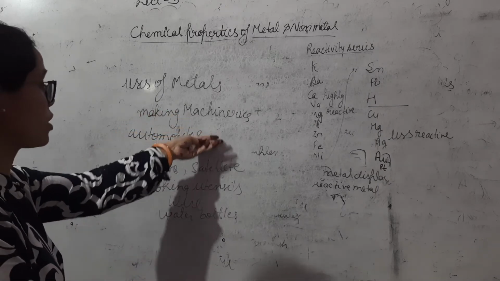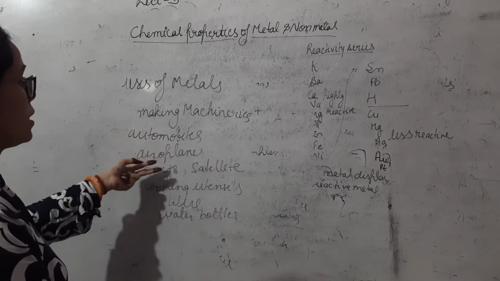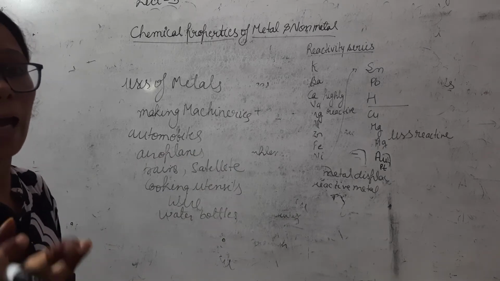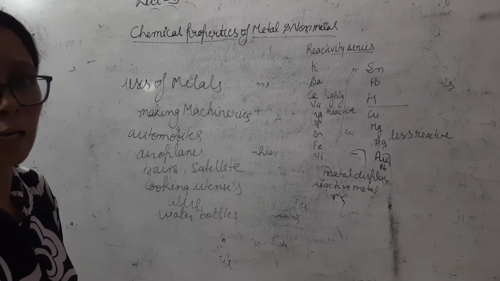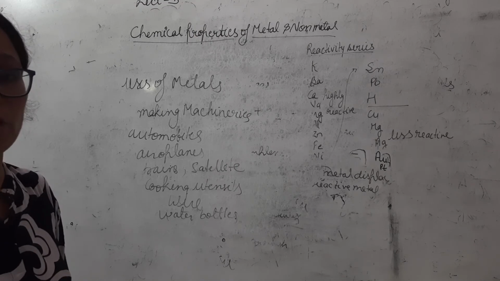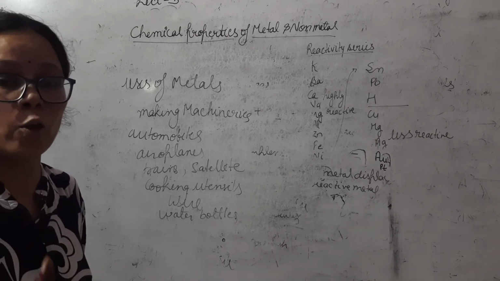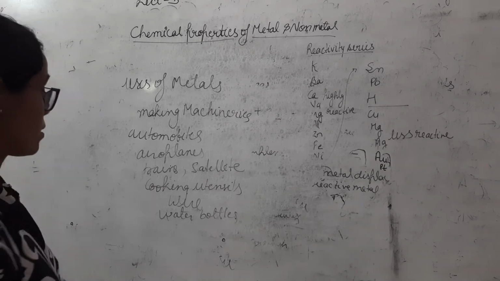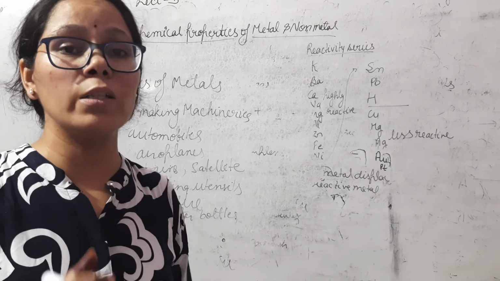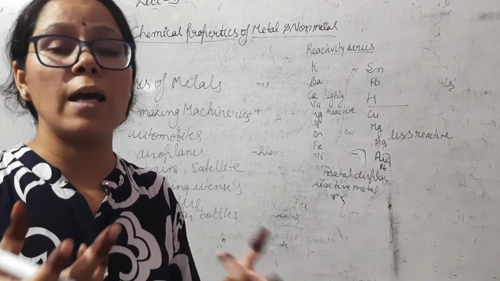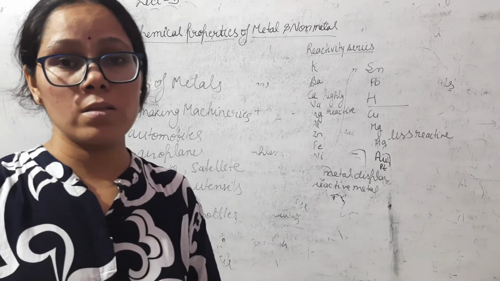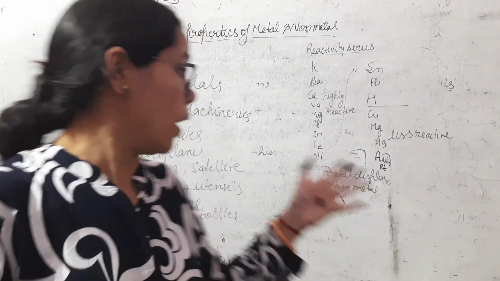For example, aluminum utensils and copper utensils we use in our kitchen are made by metals. Different types of wires used in electricity, for example, copper wire and aluminum wires, are made by metals. Water bottles which we use for cold water, different varieties, are made by steel, which is a metal. So metals are used in different categories.